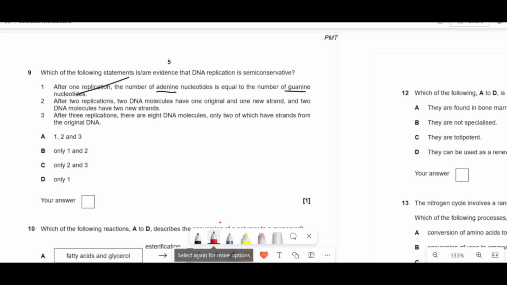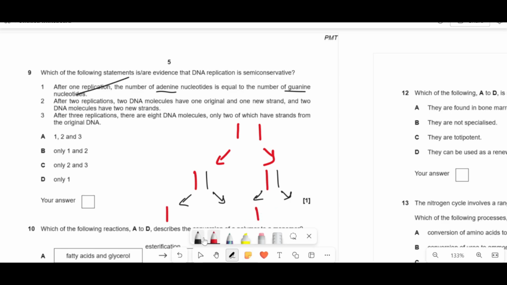And that kind of makes sense because if you think about it, here's the first, right? They replicate, one acts as a template, and then a new one comes along. And then from these, again, one acts as a template, and the other one acts as a new strand, like that. So after 2 replications, 2 DNA have the 1 original and 1 new strand, and 2 have 2 new strands. So that is indeed correct.